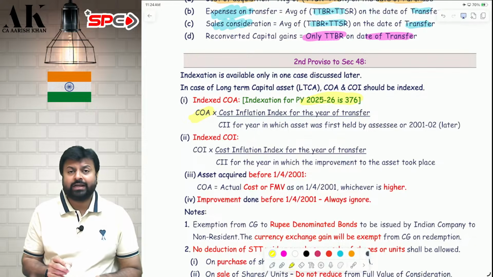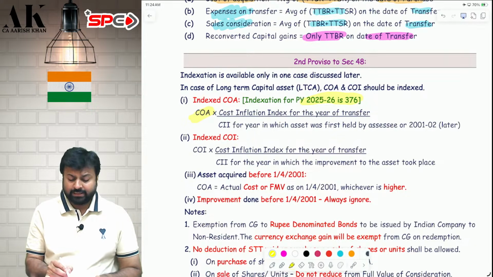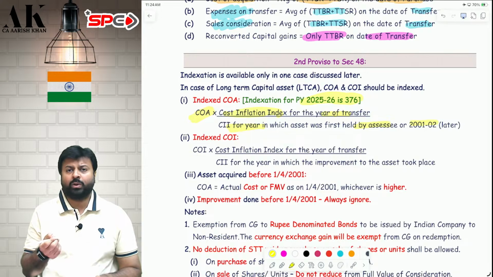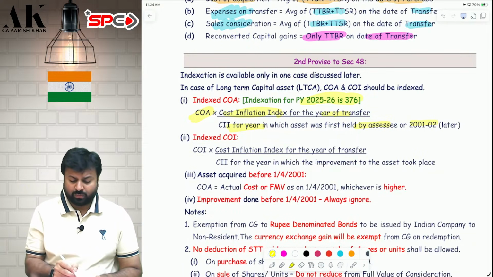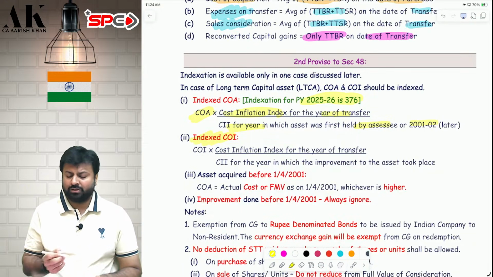Indexation, how to find out indexation? Indexed cost of acquisition is nothing but cost of acquisition into cost inflation index of the year of transfer divided by the cost inflation index in the year in which you have first acquired the asset, or 2001-02, that is if you have purchased before 2001. Indexed cost of improvement is also the same thing.